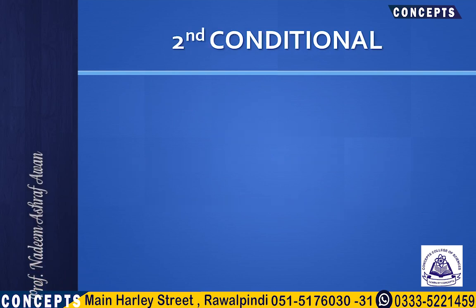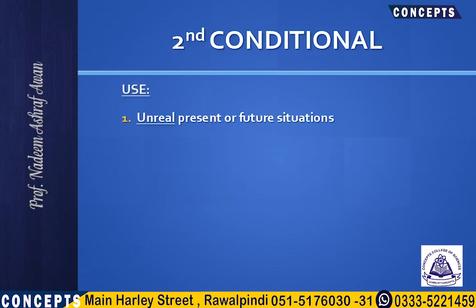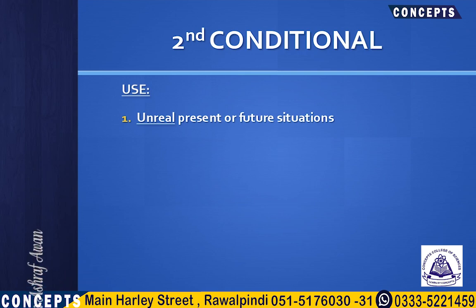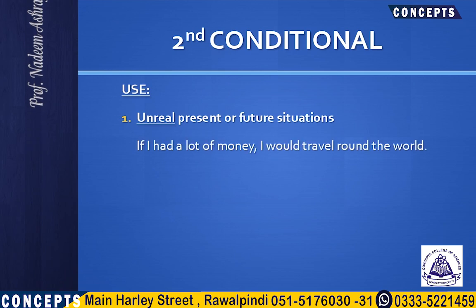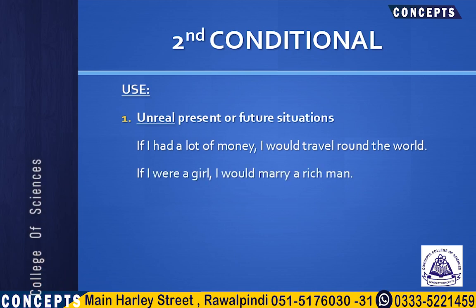Now we come to the actual use of the second conditional. As I just told you, we talk about unreal present or future situations in the second conditional, and we use the past form of the verb in both parts of the sentence in this conditional. Look at these examples. If I had a lot of money, I would travel around the world. As you can observe, if I had a lot of money actually means but I don't have a lot of money, so it's an unreal situation.